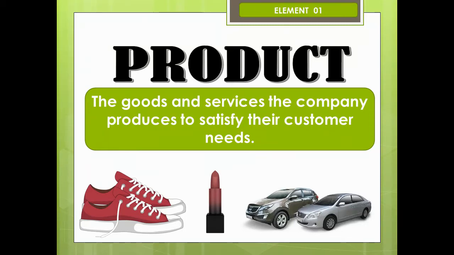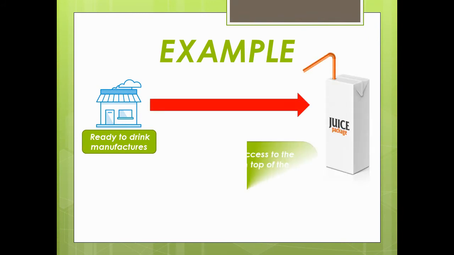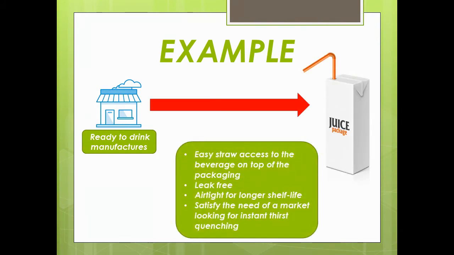When they produce a product, they should also think about the quality, features, design, style, brand, packaging, labeling, warranties, everything about the product. Which means businesses need to produce a good quality product that people need. So this is the first and the most important element in marketing mix.